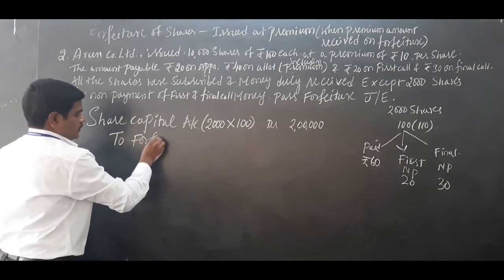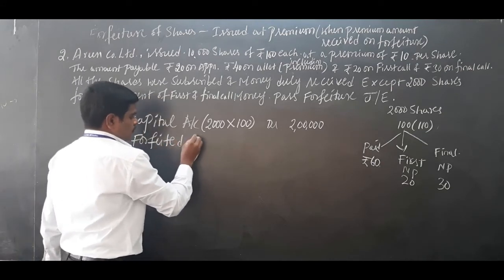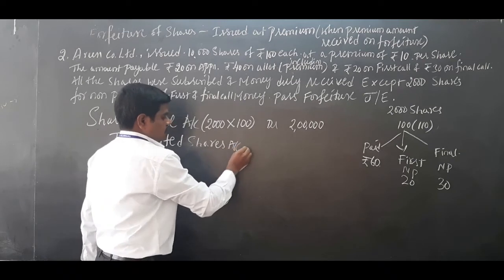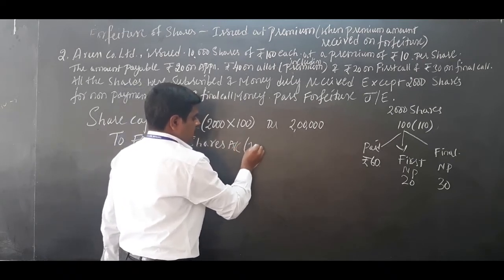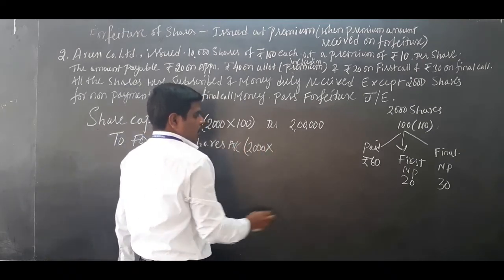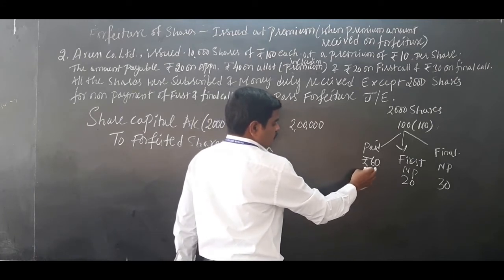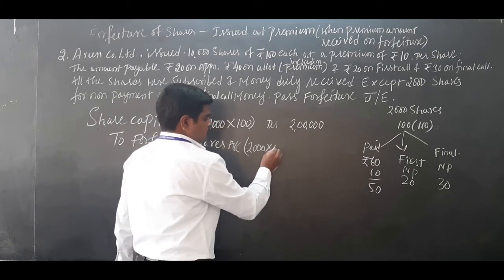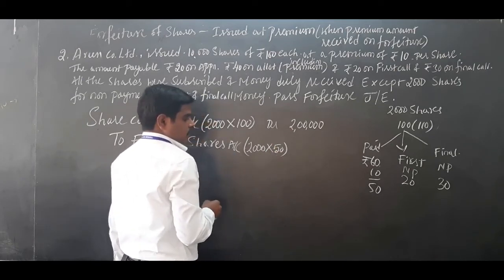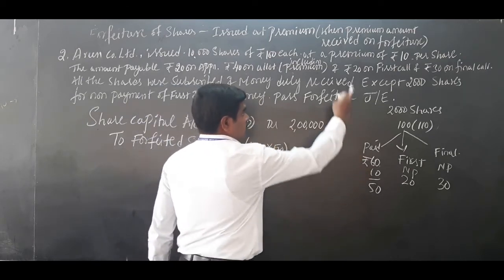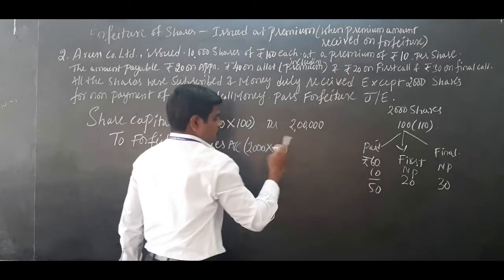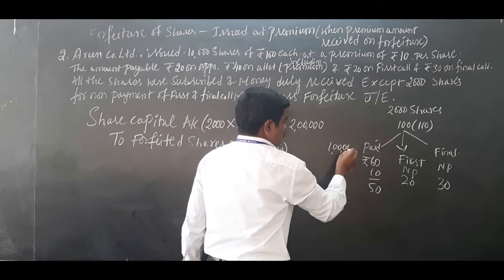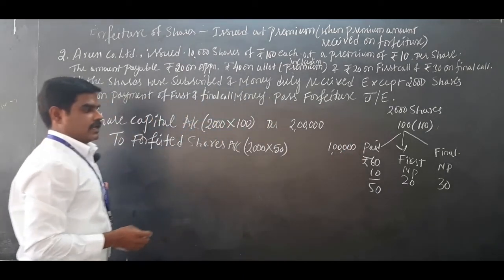To forfeited shares account. Be careful, how many shares cancelled? 2000 into how much is received? 60. Out of this 60, premium should be minus, you have to take 50. So 2000 into 50, because 10 rupee premium amount is received on forfeiture. So you have to take 2000 into 50, 1 lakh.